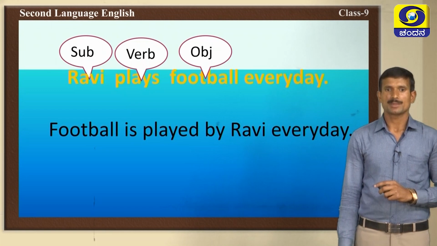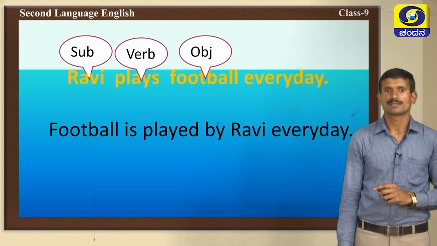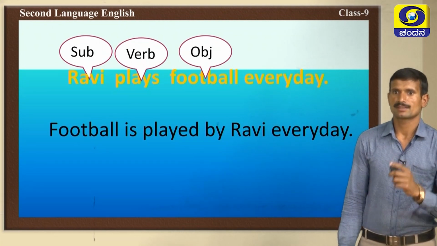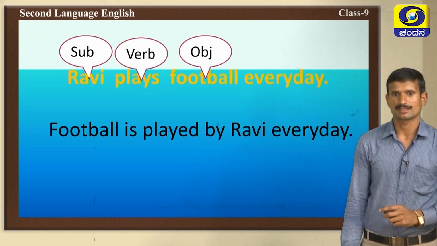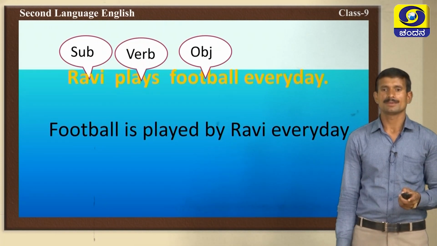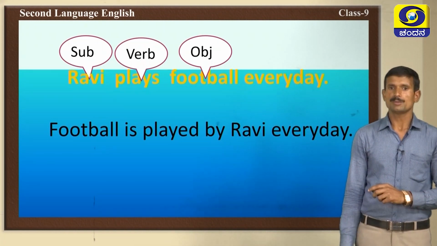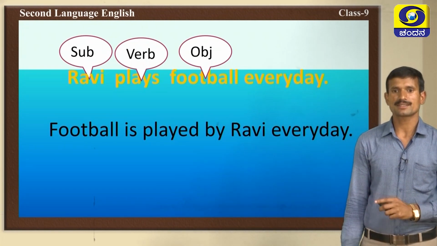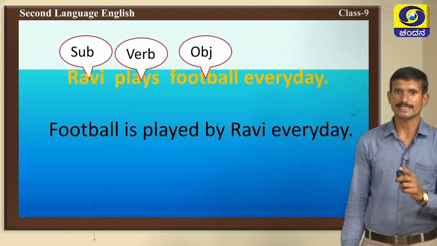In the case of third person singular, we should use is only in the present tense format. Yes, football is played. The verb changes into verb 3 form. So, we should use the verb 3 form, the past participle form of the given verb.